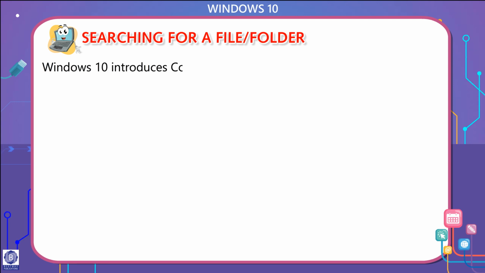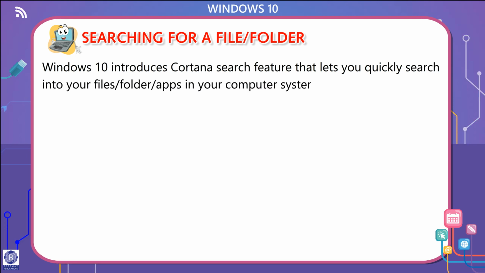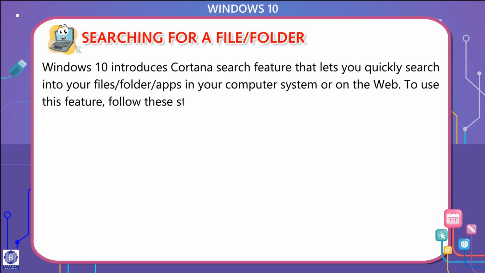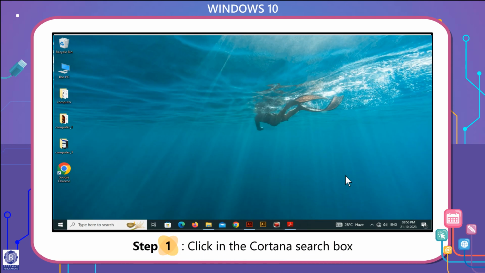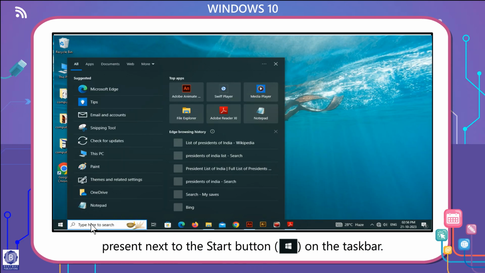Windows 10 introduces Cortana search feature that lets you quickly search into your files or folders or apps in your computer system or on the web. To use this feature, follow these steps. Step 1. Click in the Cortana search box present next to the Start button on the taskbar.